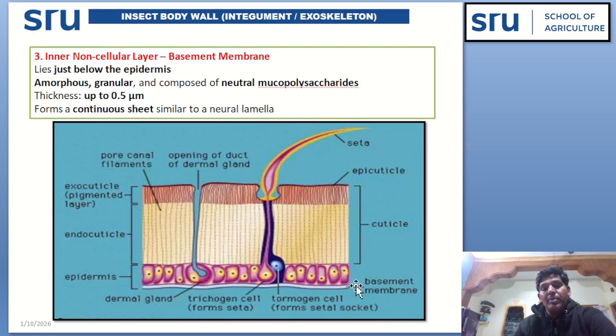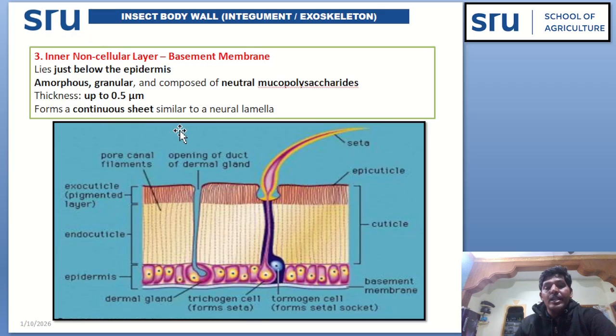Basement membrane lies just below the epidermis. This is amorphous, there is no particular form to it, granular and composed of neutral mucopolysaccharides. Its thickness is up to 0.5 micrometers.